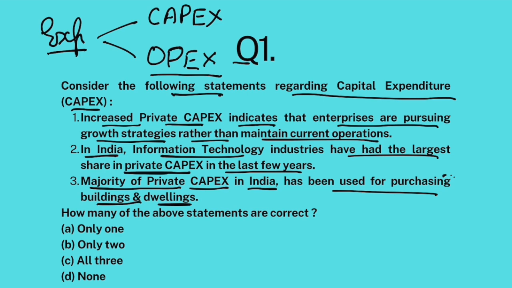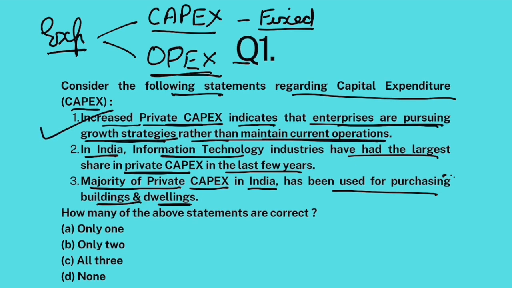So when an expenditure is incurred to increase the scope of operations or to increase the business, that is called capital expenditure. This is also known as the fixed expenditure on assets basically. Operational expenditure is done on maintenance of assets. Clear? Now, increased private capex indicates that enterprises are pursuing growth strategies rather than maintain current operations.